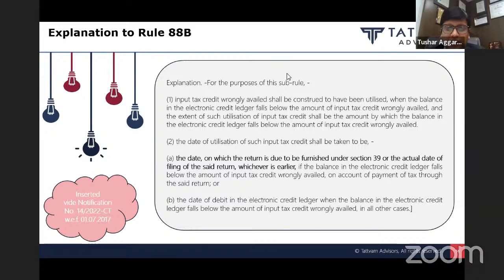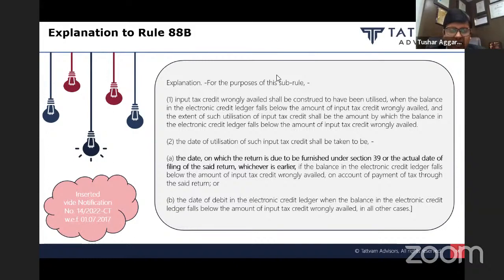I request the participants to write in the chat box what is their specific view. In this particular example, my balance was 5 lakh rupees till March, in April it reduced to 4 lakh rupees, and thereafter again it's 5 lakh rupees in May, June, July, August. So whether interest on 1 lakh will be levied for 1 month or for the entire period from April to August. Rahul ji is saying only for April month. Abhishek is saying only for April month. So generally the view which is coming is that it should be levied only for 1 month.